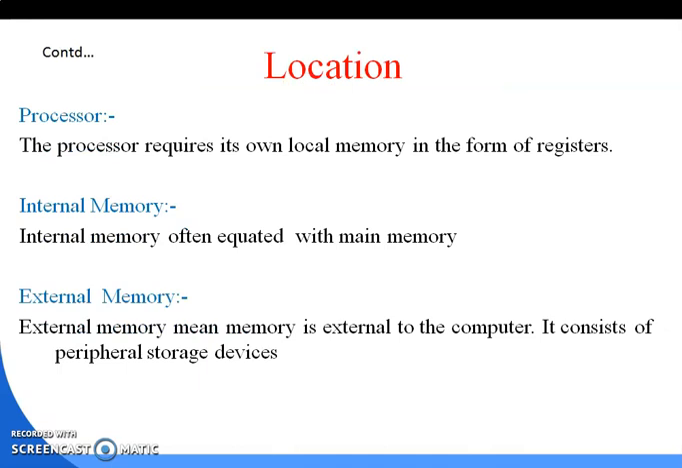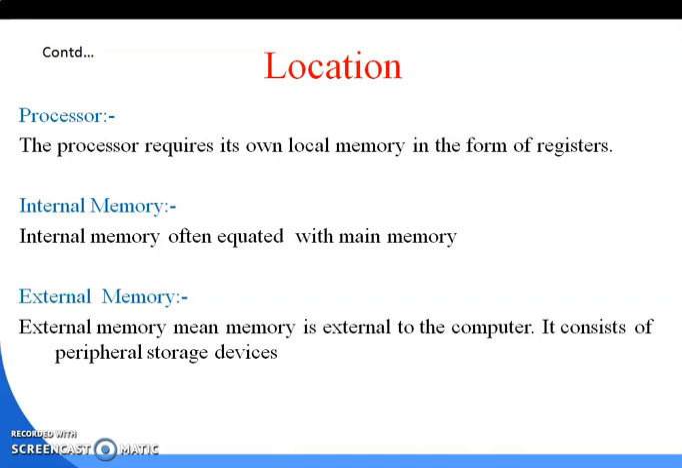So first is location. In the location, again there are three parts: one is the processor, then internal memory and external memory. Processor means the processor requires its own local memory in the form of registers. In the last class we discussed that a number of registers are present and act as a local memory for a processor.